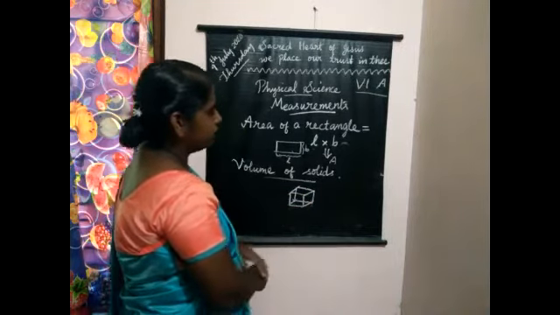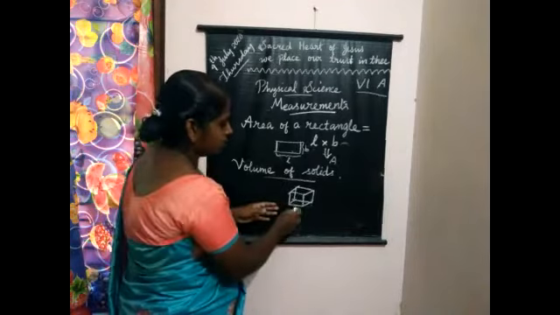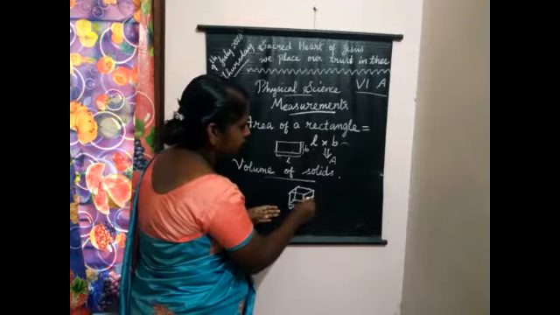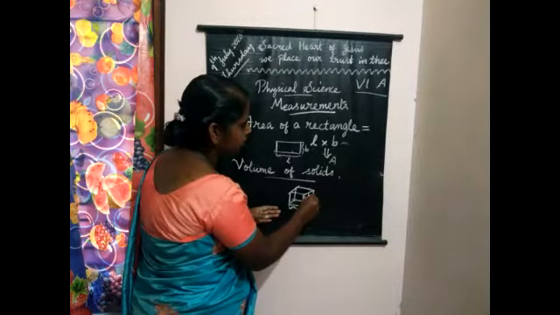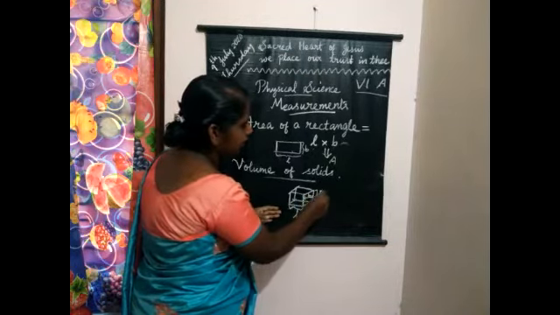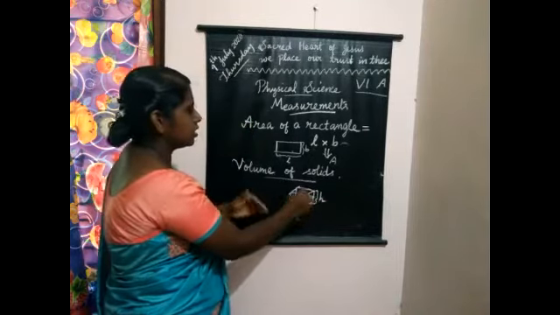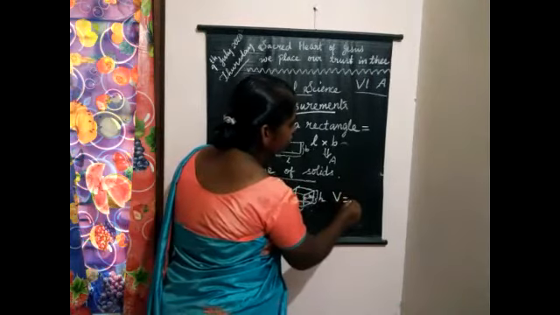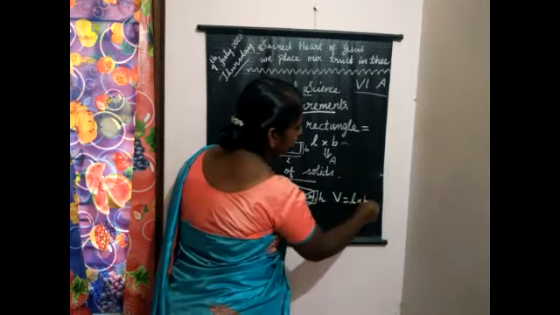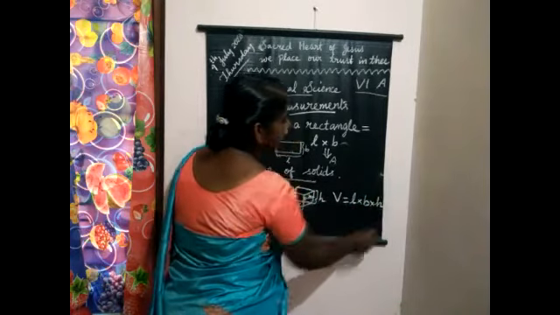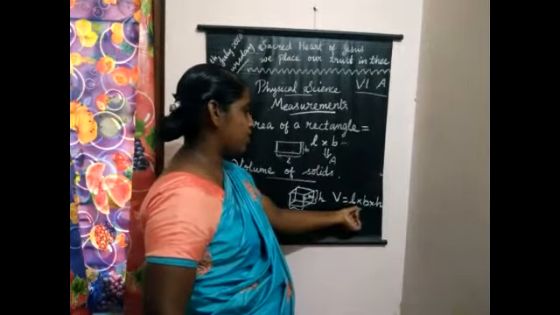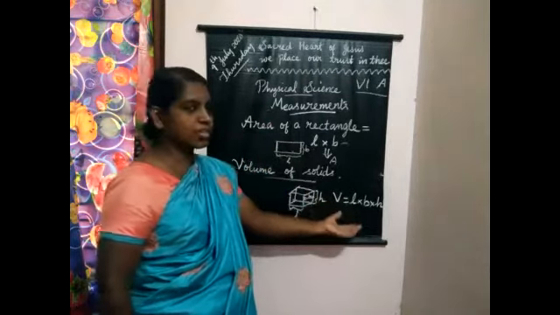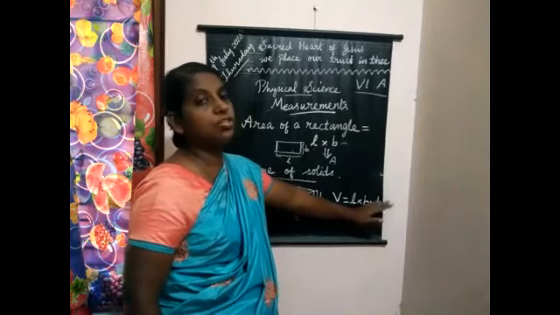Can you tell me the length, breadth and height? Yes, this is the length and this is the breadth or width and this is the height. So, using these dimensions, we are able to calculate the volume. Volume is equal to length into breadth into height. Therefore, each of these is also a type of distance. So, volume of solids is equal to length into breadth into height.